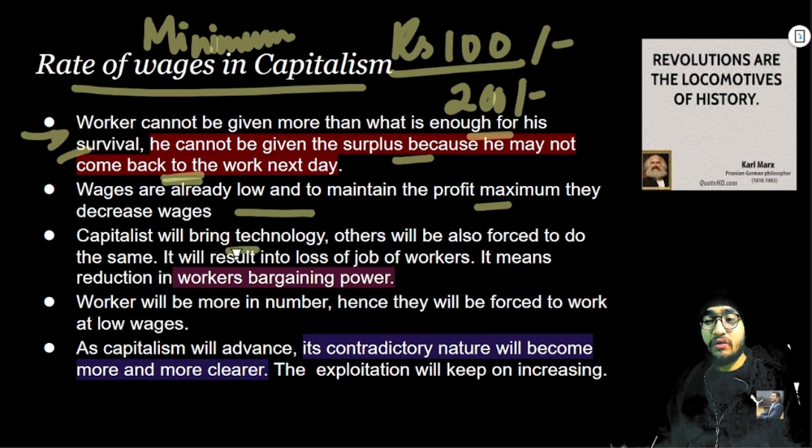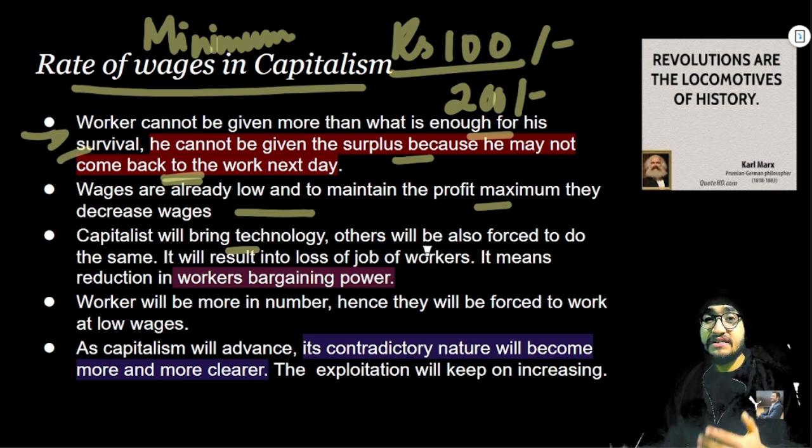The capitalist will bring technology. What will happen next? If a revolution happens, for example the Renaissance in the European continent, there were several discoveries of technologies like steam engines and etc. So if the capitalist brings technology, others will also be forced to do the same. Why? Because they have to compete with each other, so their cost of production should be minimum, and in order to minimize the cost of production, they need to take the help of technology.